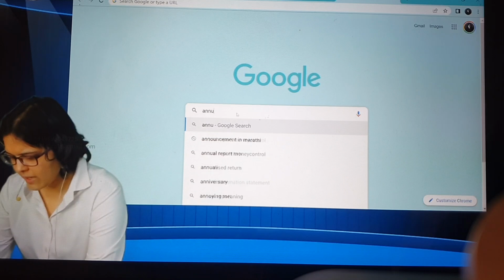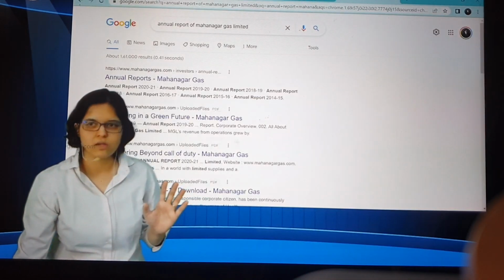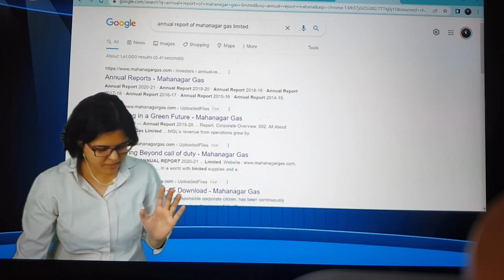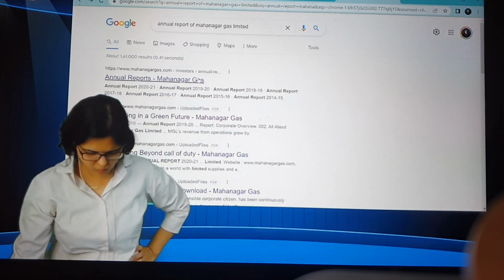Annual report. So you can simply say annual report Mahanagar Gas Limited. I'm just showing you this way also, okay? Annual report Mahanagar Gas Limited. Here you can see Mahanagar Gas Limited PDF, correct? So investing in, okay, here, which is this? So 1920, yeah. You might have gotten 21 also, right?